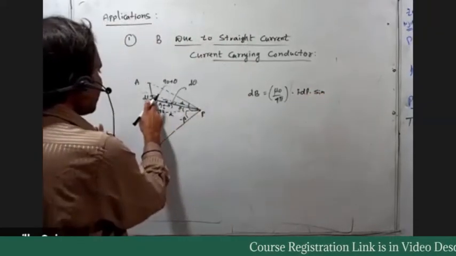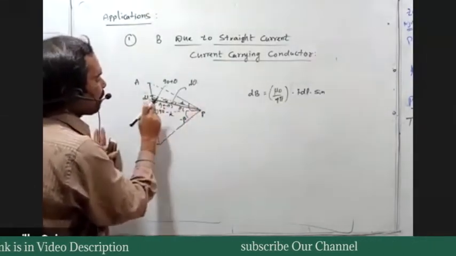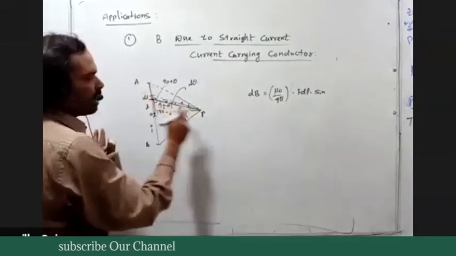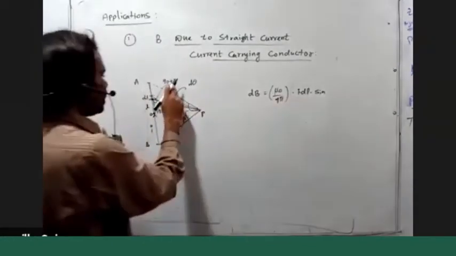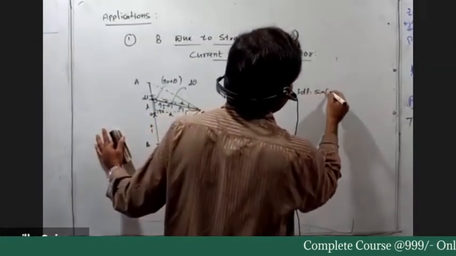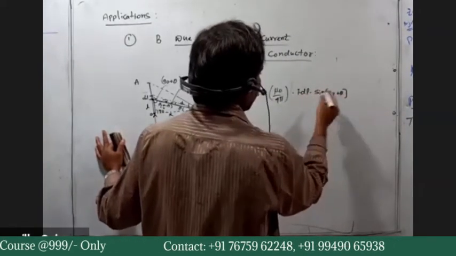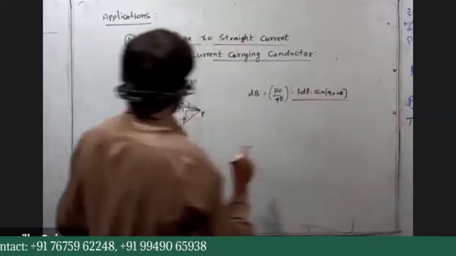What is the theta here? Theta is the angle between dL bar and R bar, and this angle is 90 plus theta.